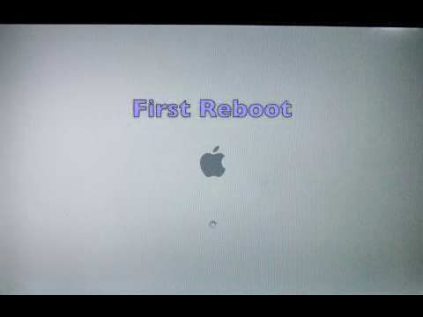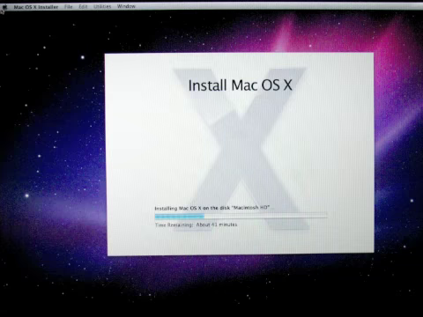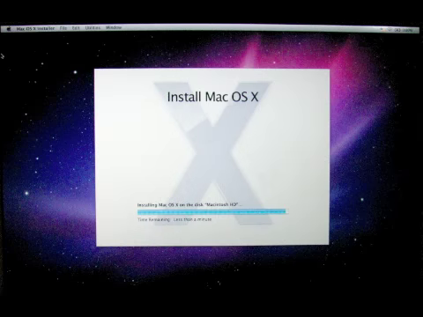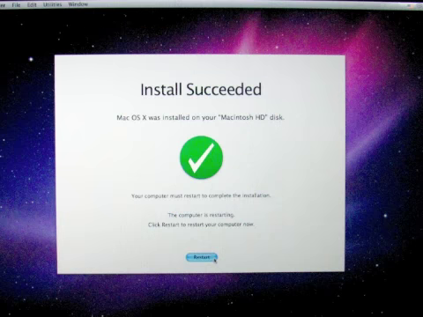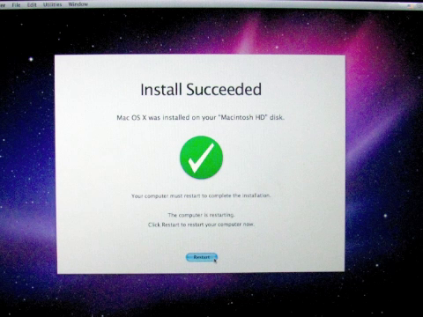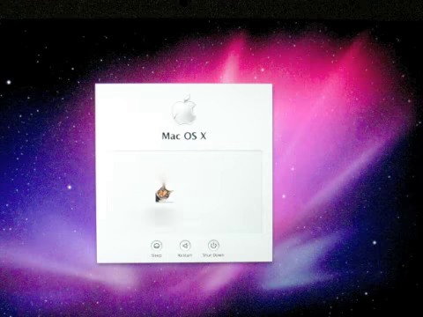Here is the first automatic reboot. We now will wait until this finishes. Your system may hold here for a few minutes. Here is the second automatic reboot. Click Restart or wait the 30 seconds. Log into your desktop.